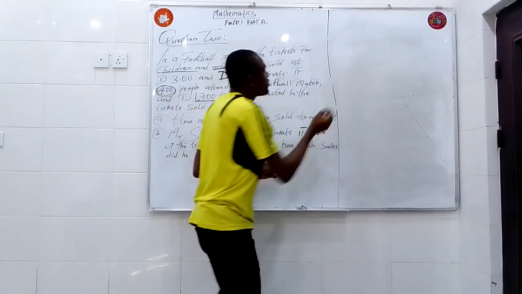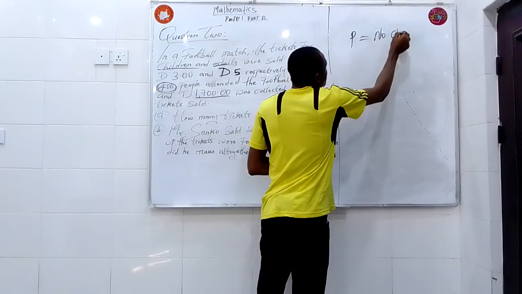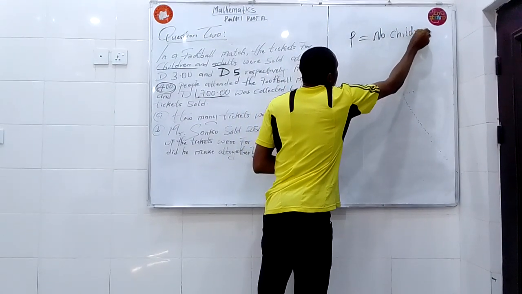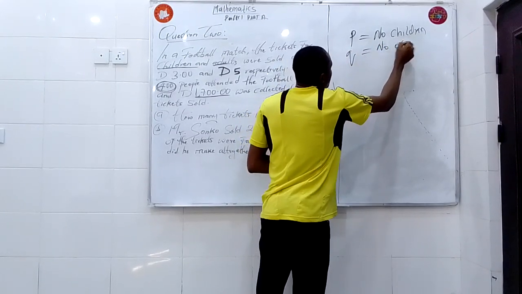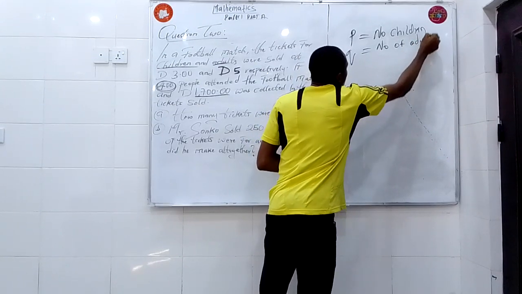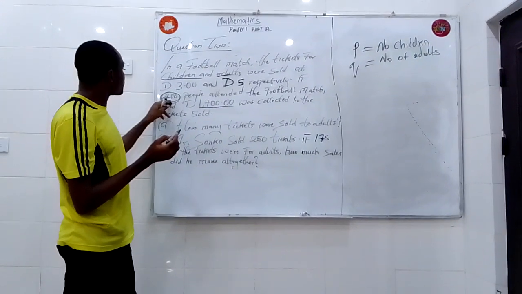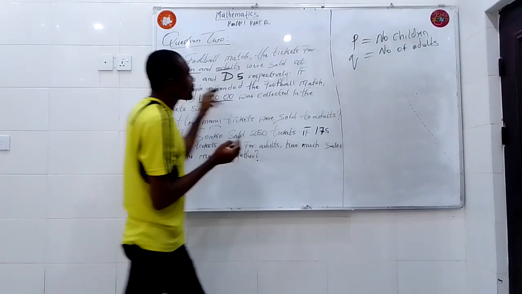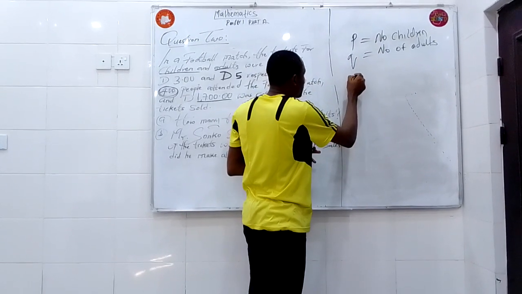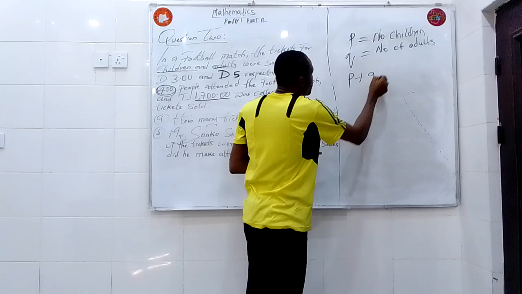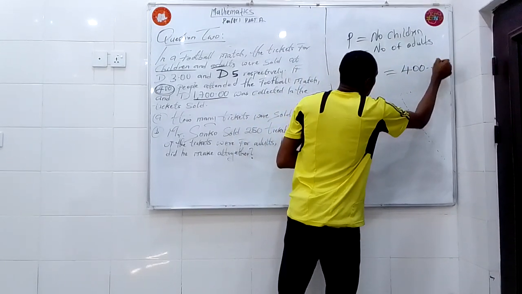So let's take P to be the number of children, and let's say Q the number of adults. Following our question, they said the total number of people that attended is 400, which means when you add the number of children and the number of adults, you are going to get a total of 400. So P plus Q is equal to 400. Let's assume this is our first equation.